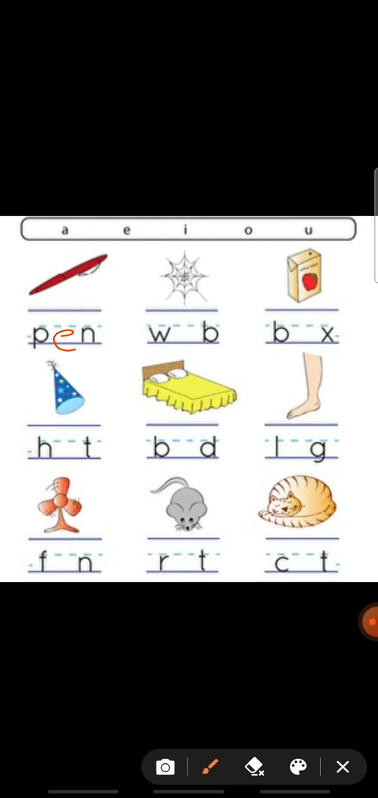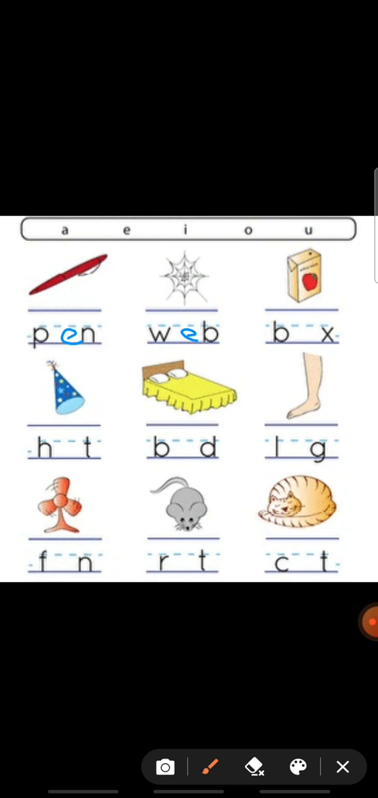Okay, next picture is whip. So Spider-Man's house will be, no? Yes, it is web. W. Next word is what? W-B. Web. Okay. Which vowel is missing here? E. W-E-B, web. So I will write the E letter here. W-E-B, web.